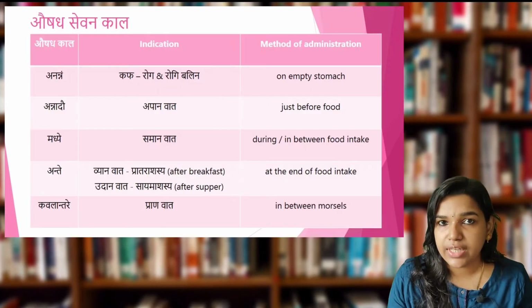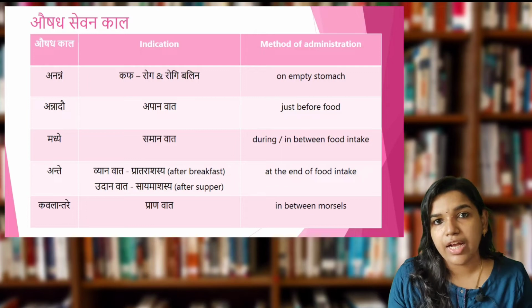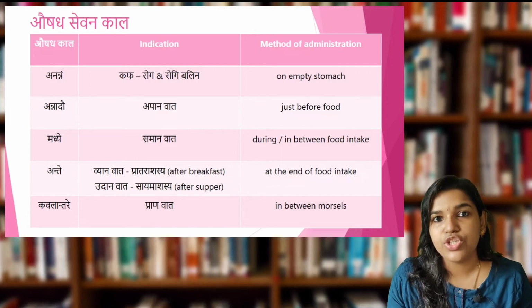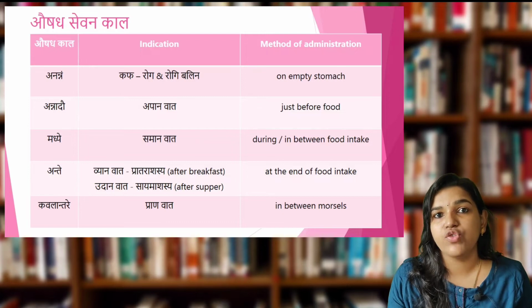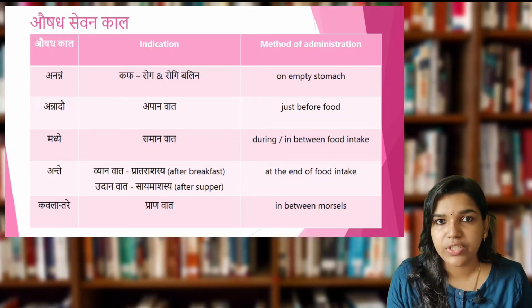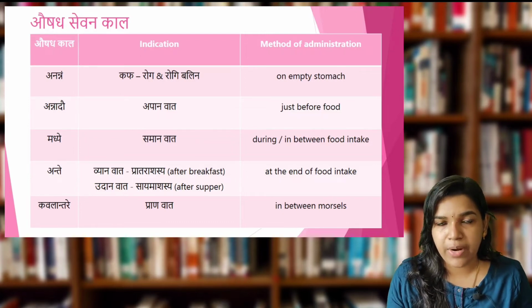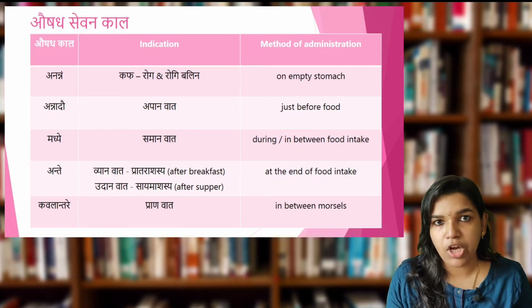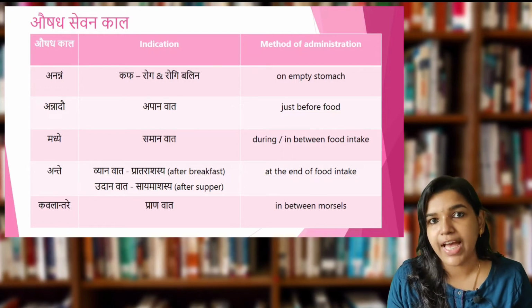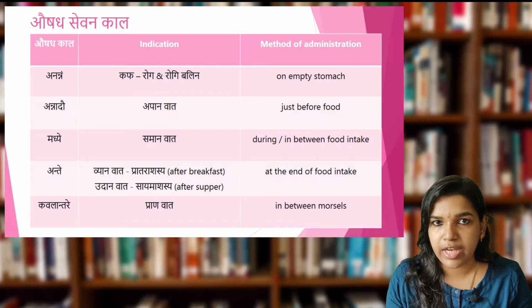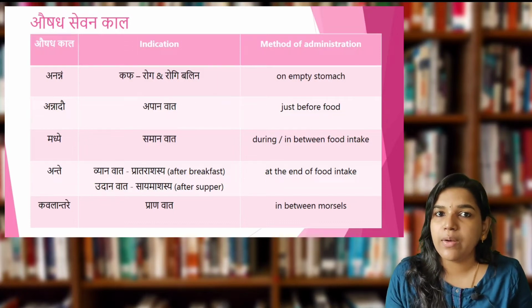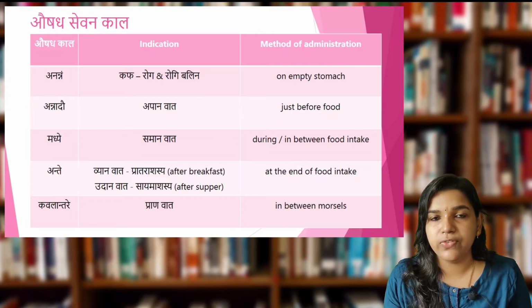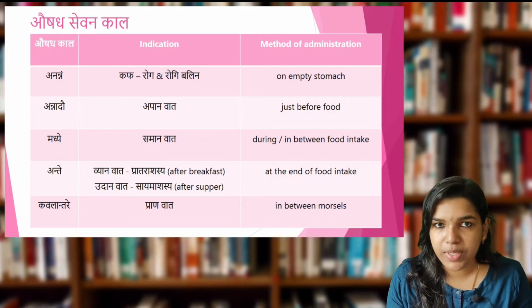In each condition, like Ananna, Annadau, such ten different Aushadha Sevana Kalas have been mentioned. In which condition we have to go for a particular Aushadha Sevana Kala is being described, in which dosha predominance or which dosha dushti we have to go for it, and in which disease conditions we have to administer the medicine in each Aushadha Sevana Kala is being explained.